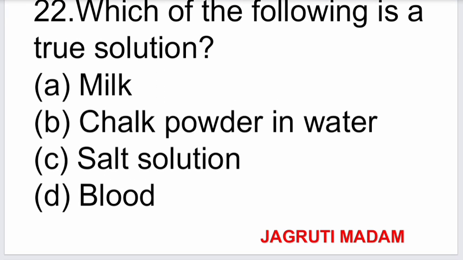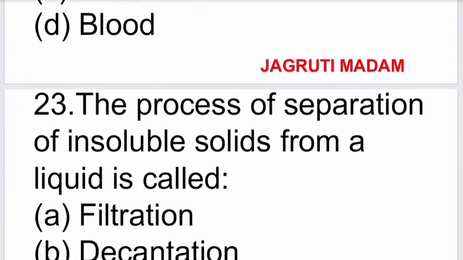The next question. Which of the following is a true solution? Options are milk, chalk powder in water, salt solution, and blood. The correct option is C, salt solution.